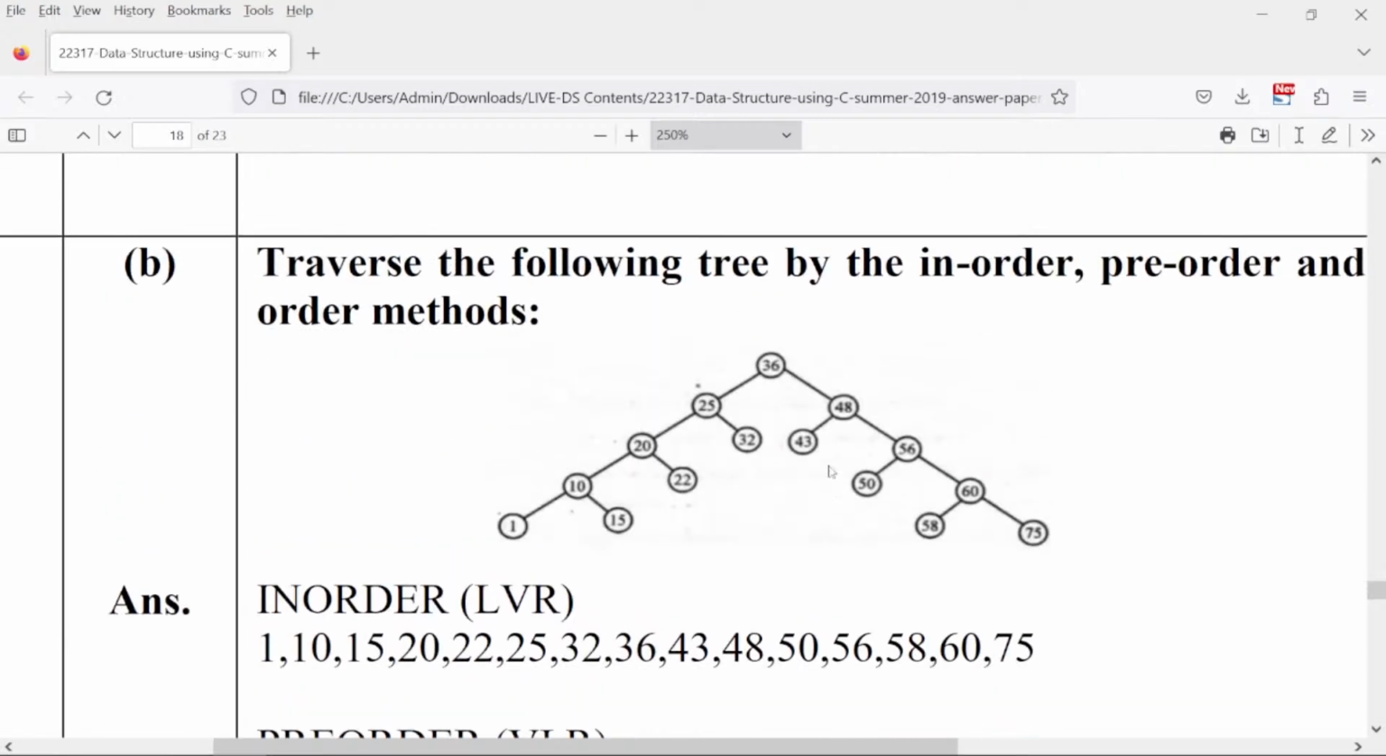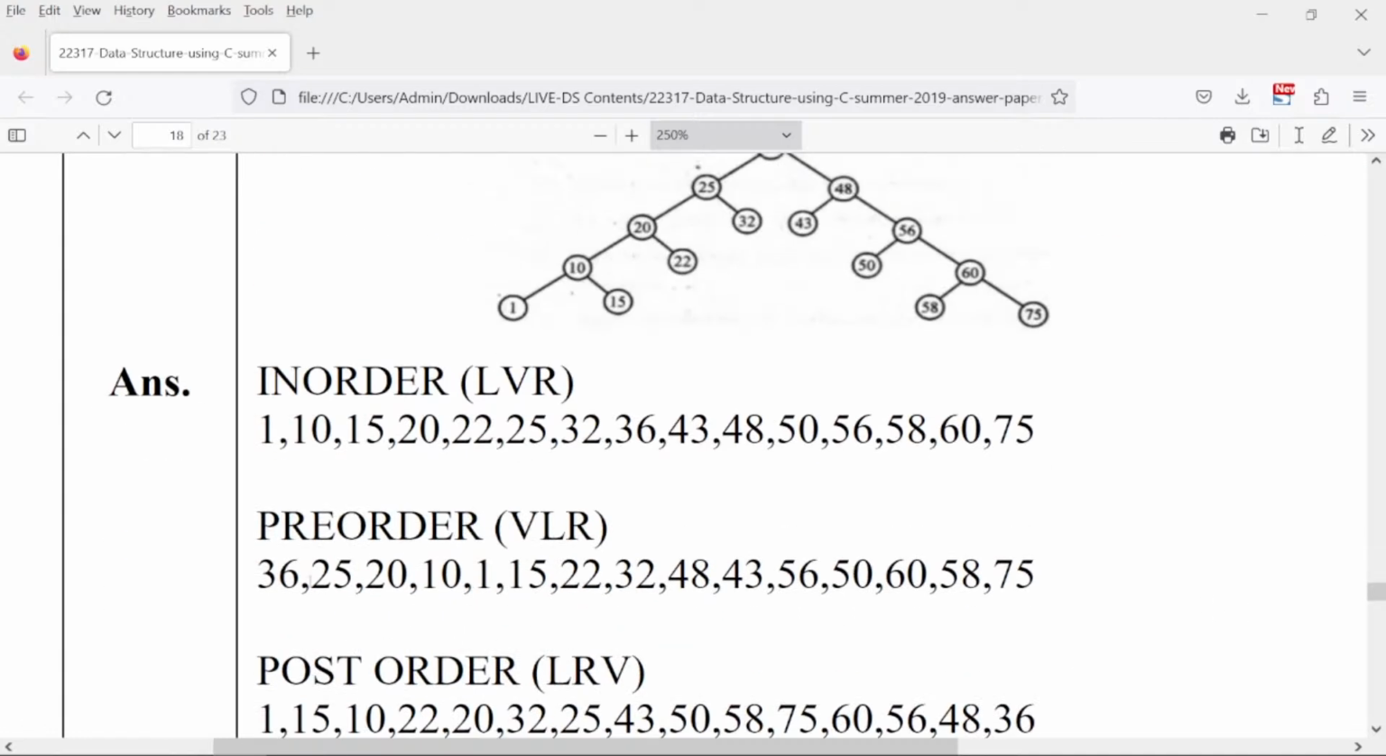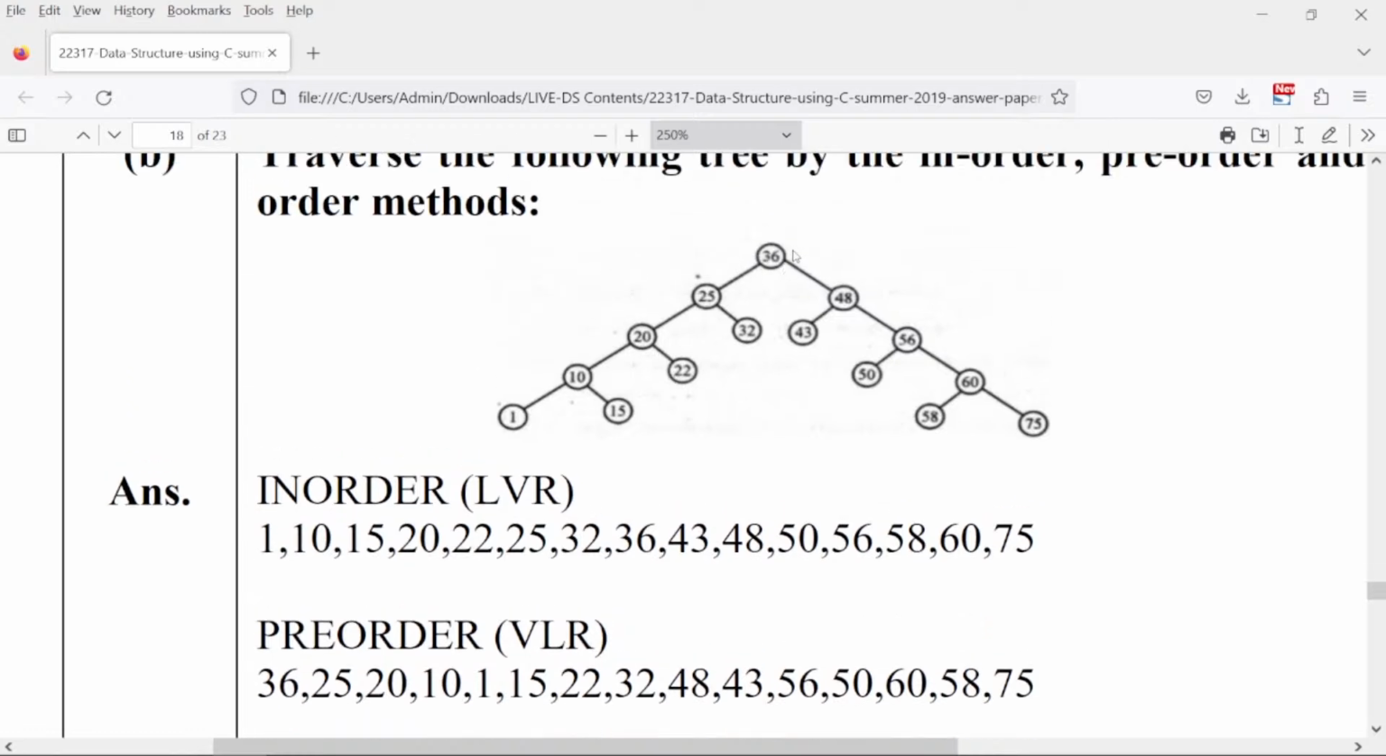Pre-order traversal is you're first going to write down what is the vertex, then the left and then the right. So that is why your traversal starts with vertex 36, after that the left subtree starts with 25, its left 20, its left 10, its left 1, all the left is covered. Now you will go to the right. Okay, so now you will go to 15, after that you will go to 22, after that you will go to 32. Okay, then you will move to the right hand side,